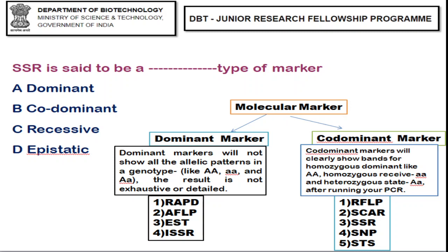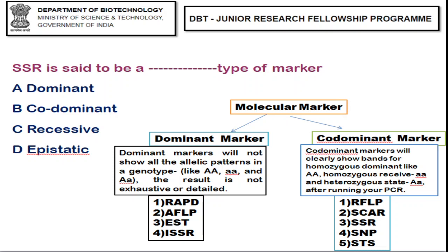Next: SSR is said to be a what type of molecular marker? Molecular markers are classified into two types: one is called a dominant marker, and another is called a codominant marker. A dominant marker only tells you whether the allele or gene is present or not. It will not show any allelic pattern, whether the allele is homozygous dominant, homozygous recessive or heterozygous. It will not give any such detail. Examples of dominant markers include RAPD, AFLP, EST, ISSR.